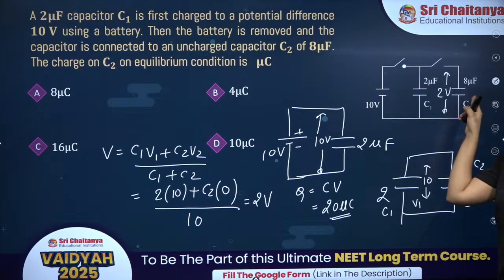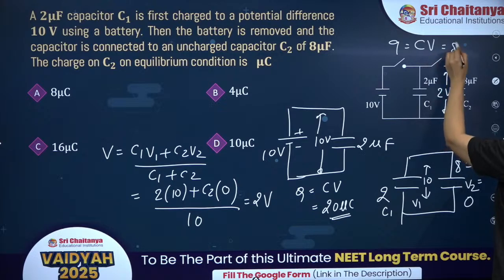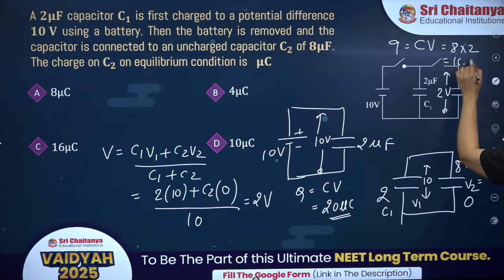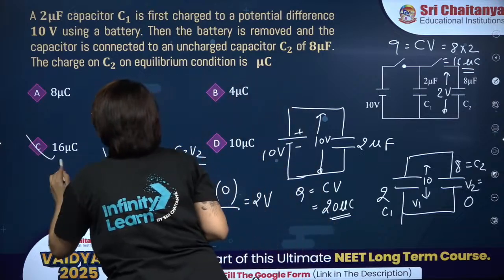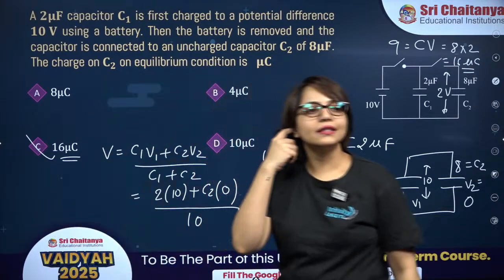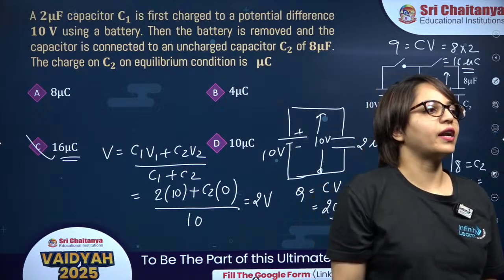So what is the charge on 8 microfarad? C into V, which is 8 into 2, that is 16 microcoulomb. So correct answer is option C. Well done guys, well done. ठीक है, चलिए, well done.